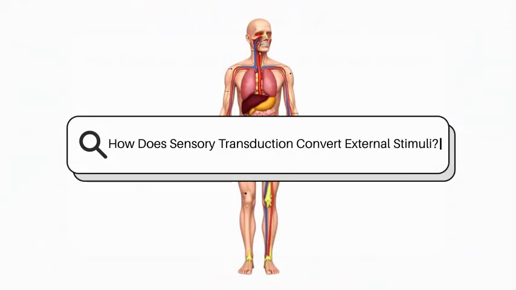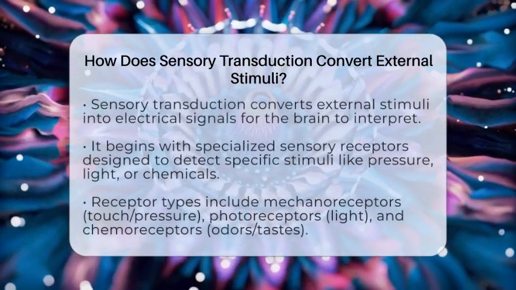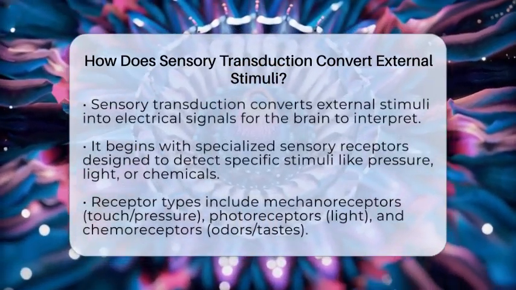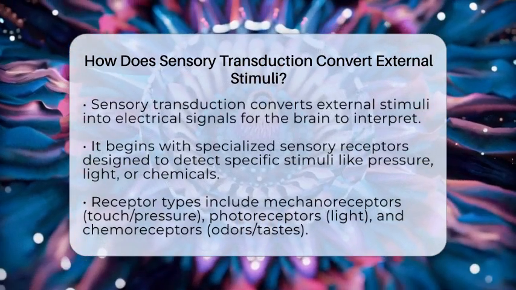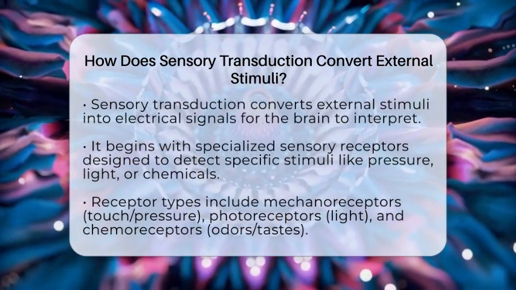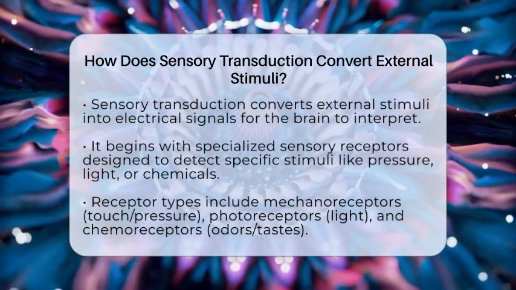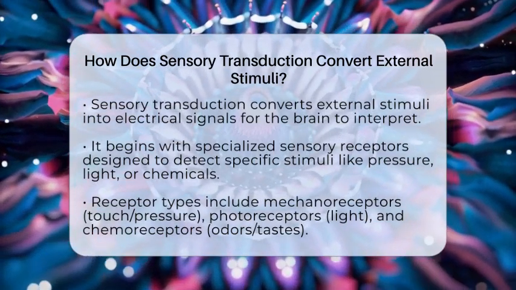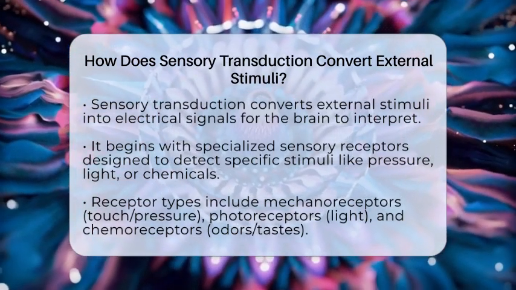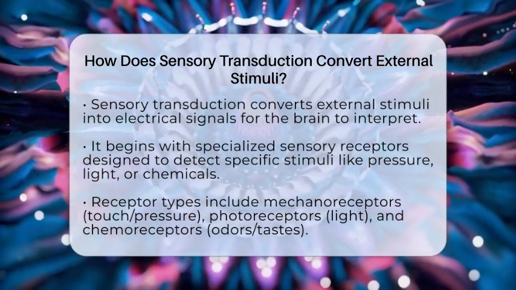How does sensory transduction convert external stimuli? Imagine touching a hot surface or hearing a loud sound. Your body instantly recognizes these sensations and reacts. But how does your body turn these external signals into something your brain can understand? That's where sensory transduction comes into play.